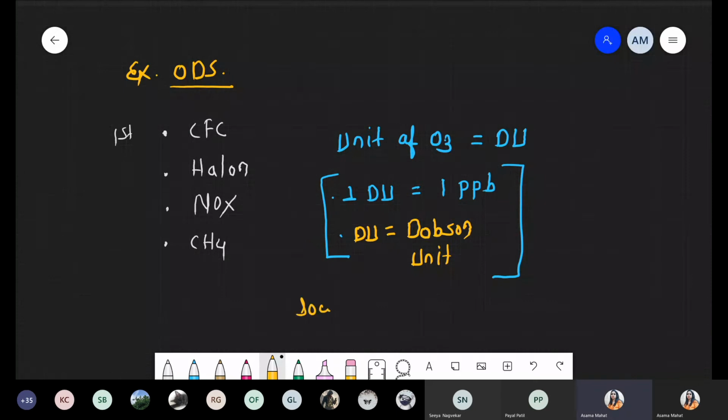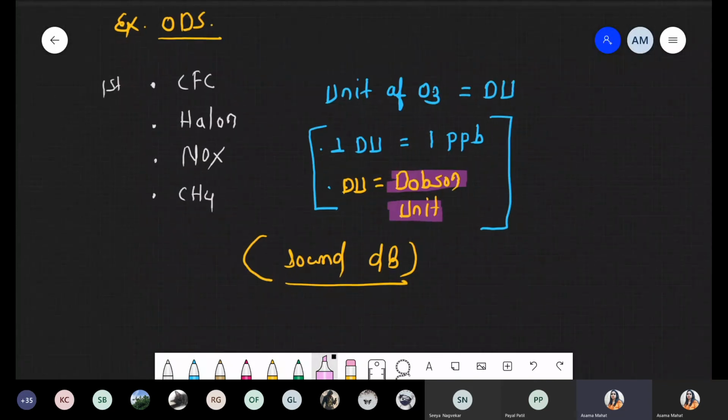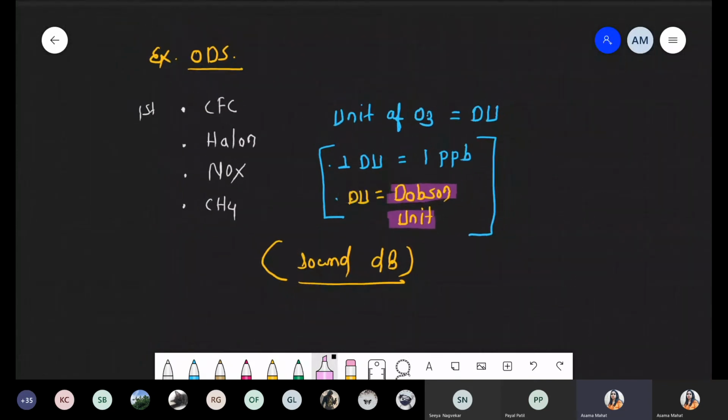हमने पहले देखा था, please write down this information. हमने sound के लिए देखा था, the unit is dB. But in case of ozone, what is the unit? The unit is DU. So don't get confused between DU and dB. dB is for decibel, the unit to measure sound under noise pollution.